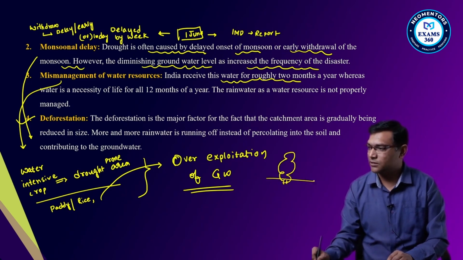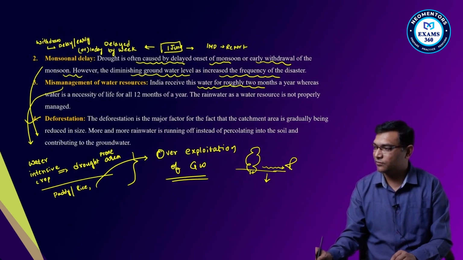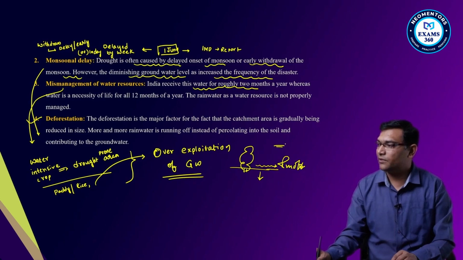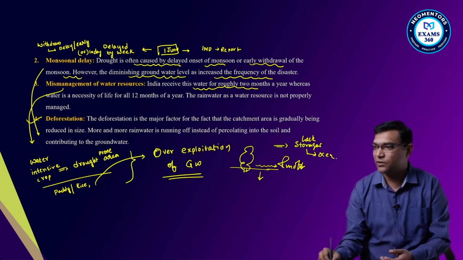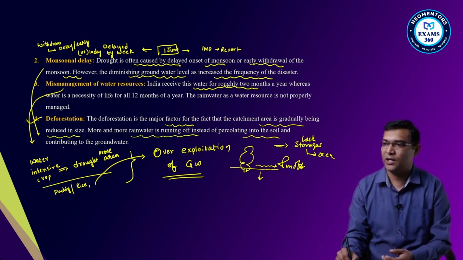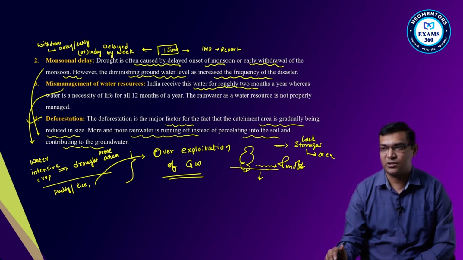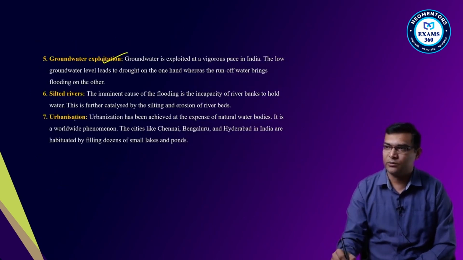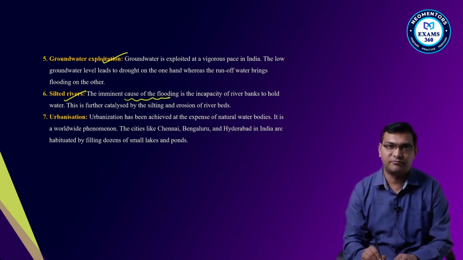Then deforestation. When you deforest, the surface water, without percolating, will run off, and if there is a lack of storage, it will merge into the oceans or the seas. Deforestation is a major factor. The catchment area is gradually being reduced in size. More and more rainwater is running off instead of percolating into the soil and contributing to groundwater, right? Then groundwater exploitation, I told you, and the siltation of the rivers. Due to siltation of the rivers, floods occur.